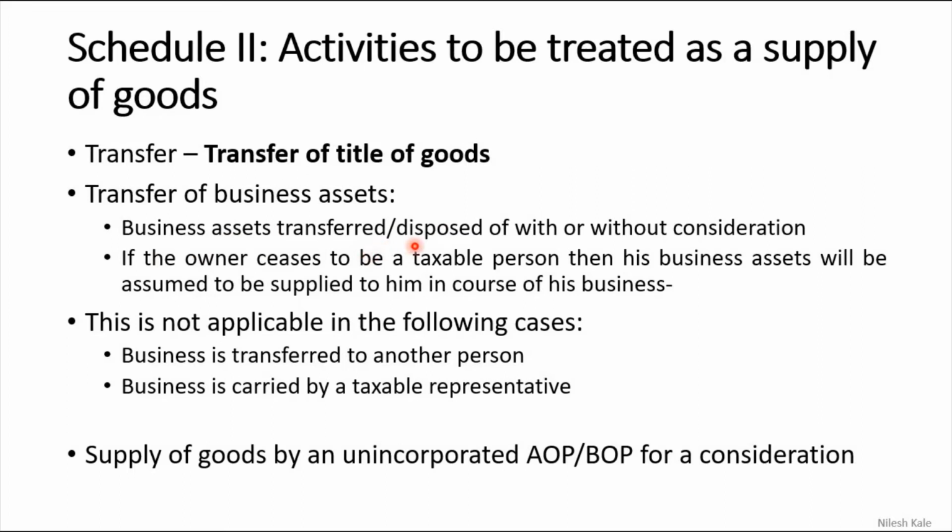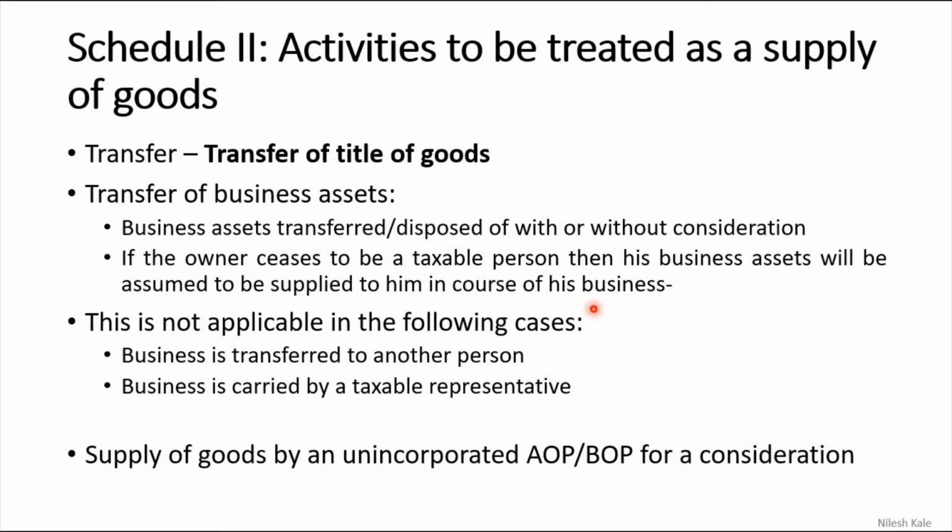Transfer of business assets. Business assets transferred or disposed of with or without consideration. We have seen this point earlier also. But here we are considering transfer of title of goods as well as this asset point. If the owner ceases to be a taxable person, then his business assets will be assumed to be supplied by him in the course or furtherance of business. I repeat this point, if the owner ceases to be a taxable person, then his business assets will be assumed to be supplied by him in the course or furtherance of business.